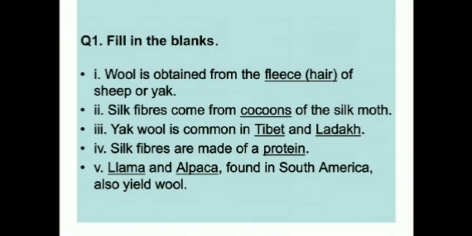Filling the blanks. Question number 1. Wool is obtained from the dash of sheep or yak. So the answer is fleece or hair. Silk fibers come from dash of the silk moth, cocoons. Third one, yak wool is common in dash and dash, Tibet and Ladakh. Silk fibers are made up of a dash, that is protein. Lima dash and dash found in South America also yield wool, that is lima and alpaca.